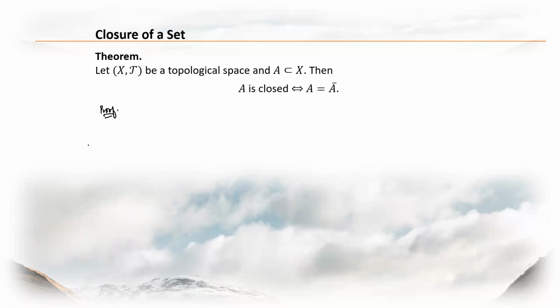At dalawang parts ito, no, yung proof nito, one is we prove this direction, right? That means that given that A is closed, we will prove that A is equal to the closure. And then we also prove the other direction, meaning given that A is equal to the closure of A, we will prove that A is closed.